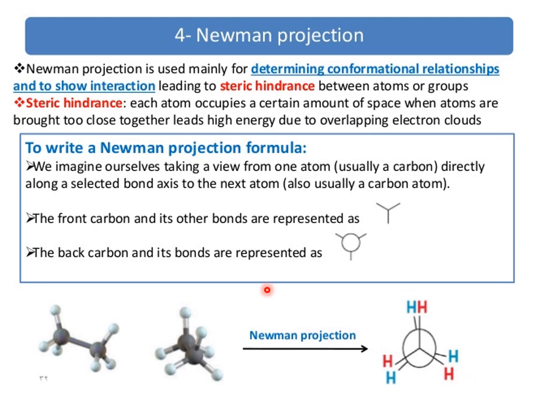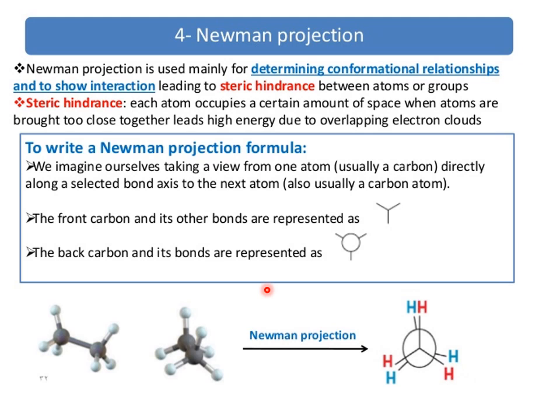The Newman projection is used mainly for determining conformational relationships. Again, just like Sawhorse projection, the Newman projection is only used to know the conformational relationship. You must understand that Sawhorse and Newman projections are used to determine the conformational relationship of the isomers and to show interactions leading to steric hindrance between the atoms or groups.